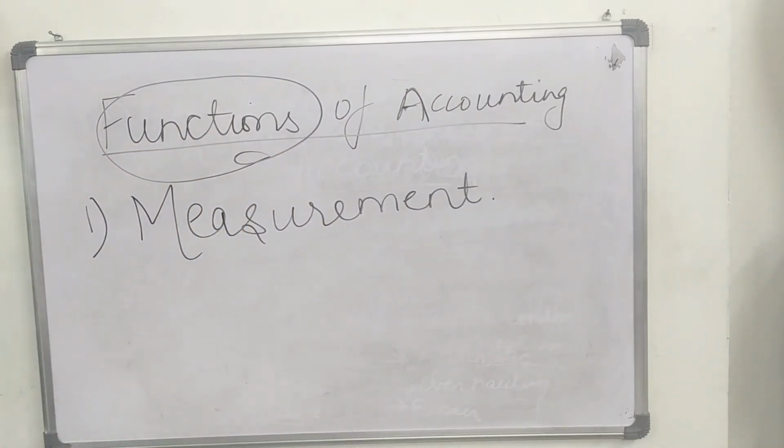The first and foremost function of accounting is measurement. Measurement is the first function of accounting.